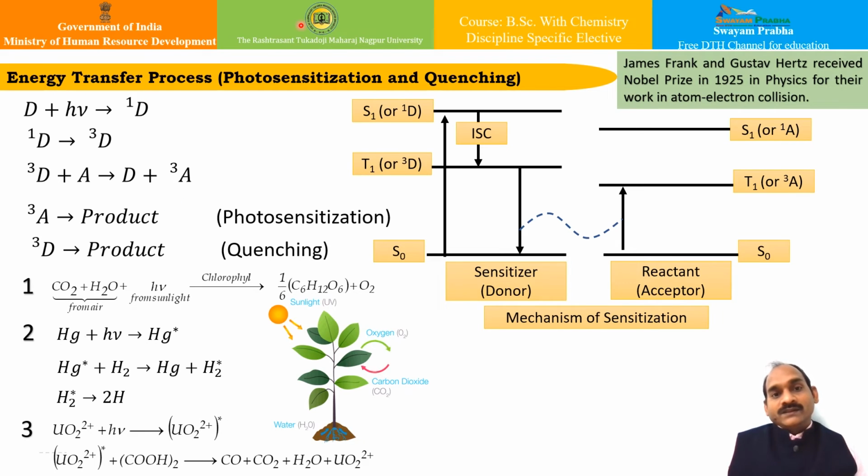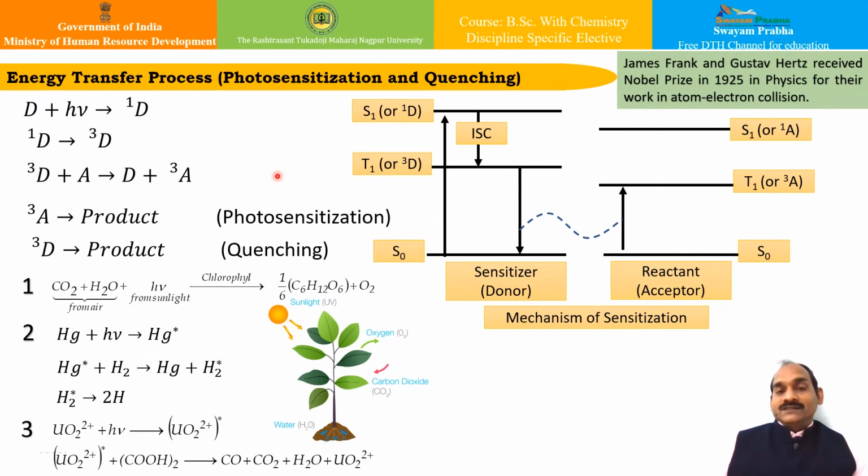There are many substances which do not react directly when exposed to light. However, if some third substance is added which is photochemically active and which helps in starting the photochemical reaction, then this third substance is called the photosensitizer.